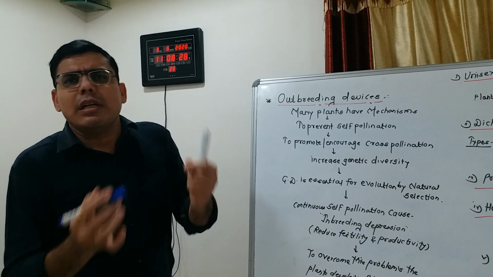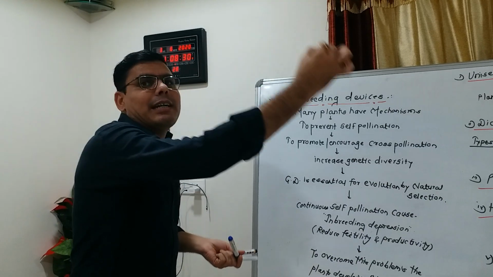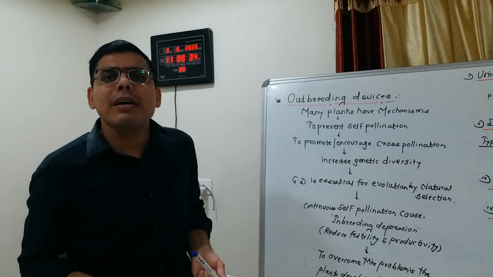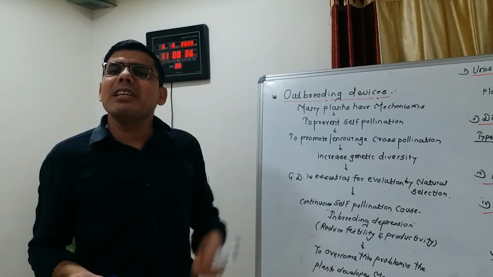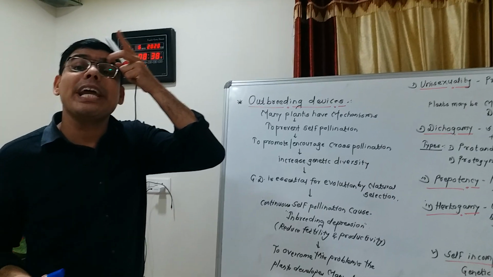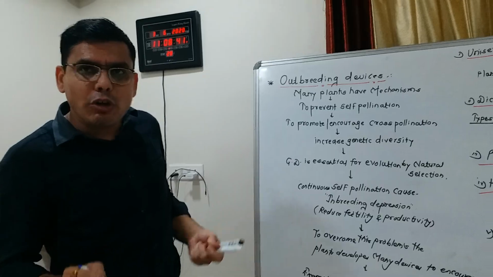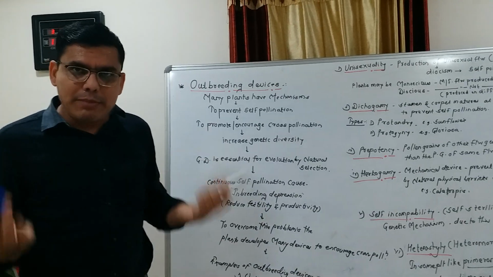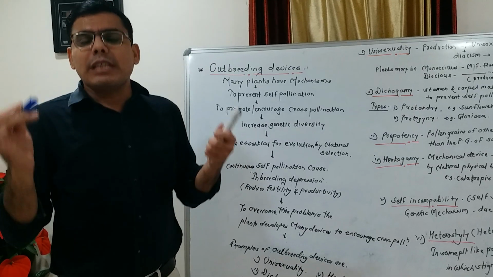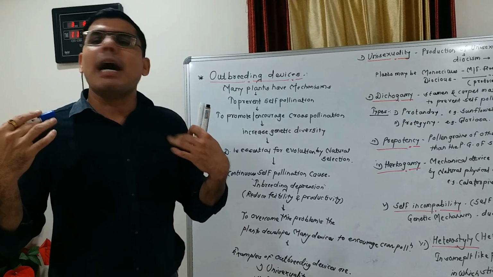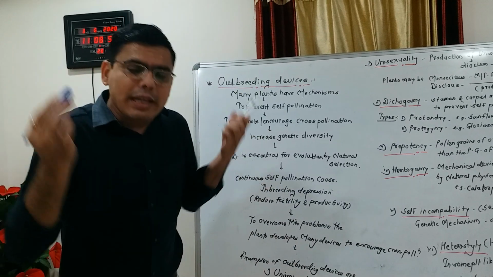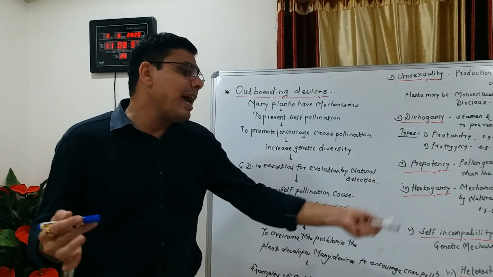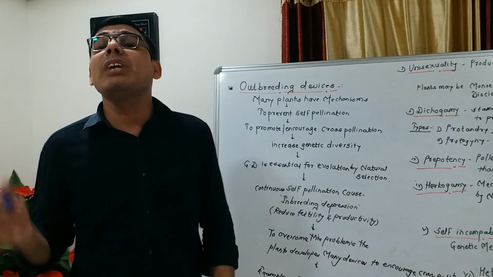So due to this, the pollen grains do not reach the stigma. This condition is called heterostyly or heteromorphy. So what is heterostyly or heteromorphy? In some plants like primrose, 2 to 3 different forms of flowers are developed, in which the stigma and anther develop at different levels.